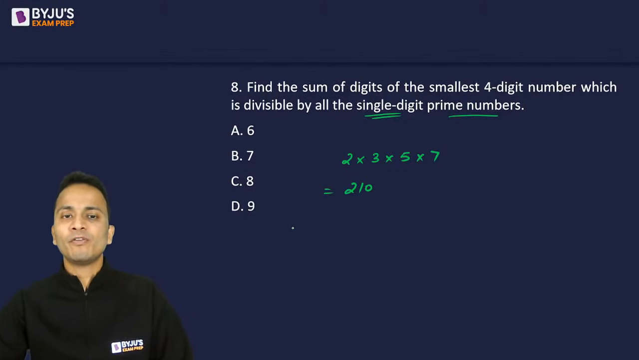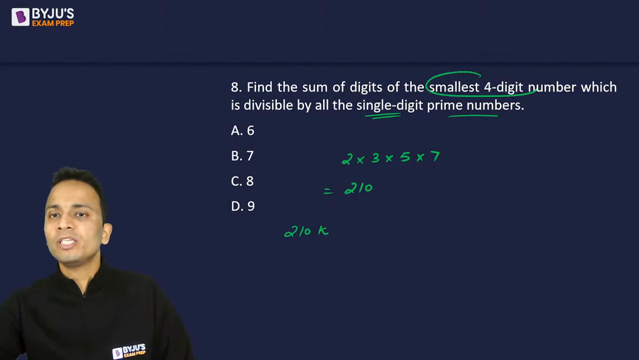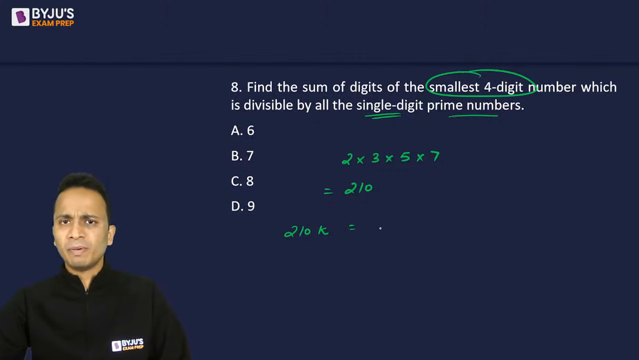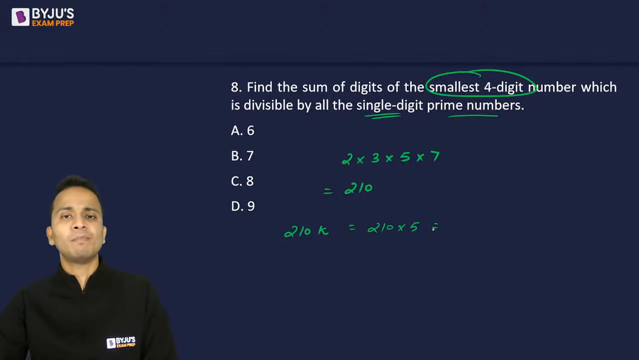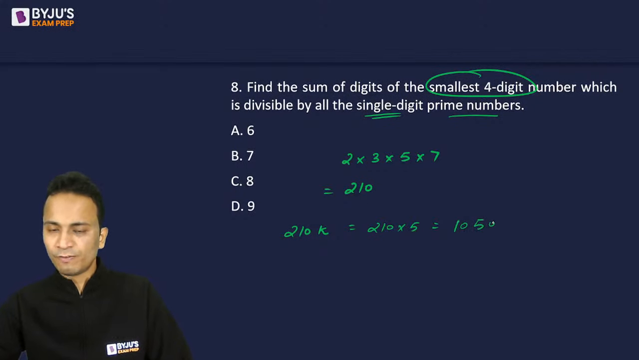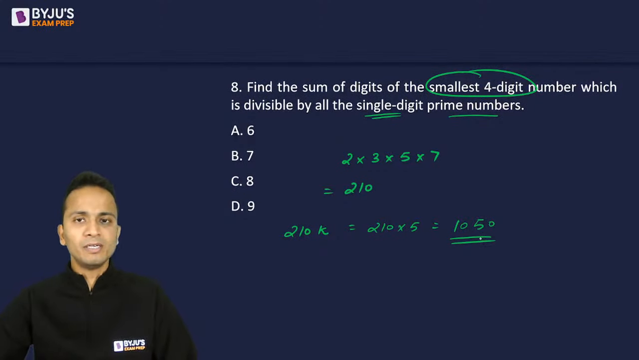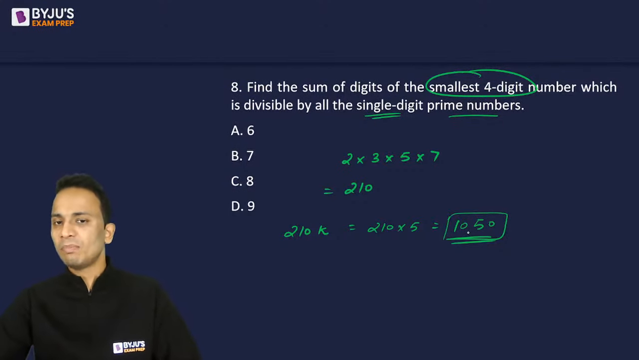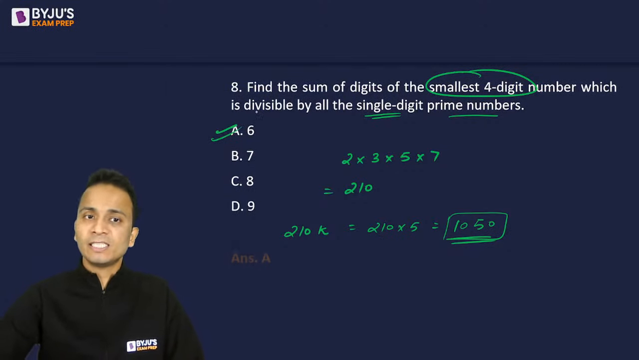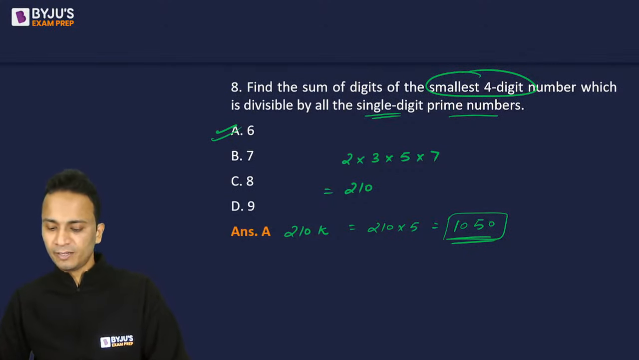So that means the number should be of the form 210k. And it has to be the smallest 4-digit number. So to make the smallest 4-digit number, I'll put k as 5. So 210 multiplied by 5 will be the smallest 4-digit number which is divisible by all single digit prime numbers. So 210 multiplied by 5 will come out to be 1050. 1050 will be the number. Now you have to find out the sum of the digits of this number. So sum of the digits is 1 plus 5, that is 6. So correct answer, yes, it is option A.